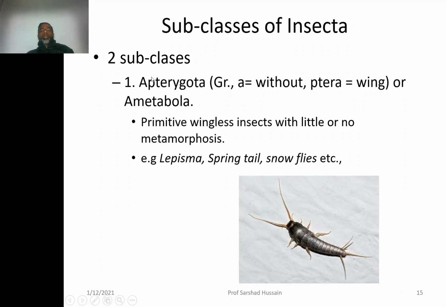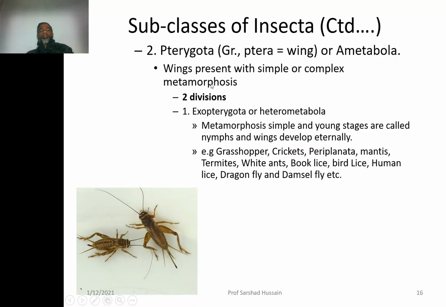And Apterygota, they don't have wings on their body. Then Pterygota. Ptery means wings, so they are having wings, but again they don't have metamorphosis. So wings present with simple or complex metamorphosis. So if they are having metamorphosis, it is very simple.